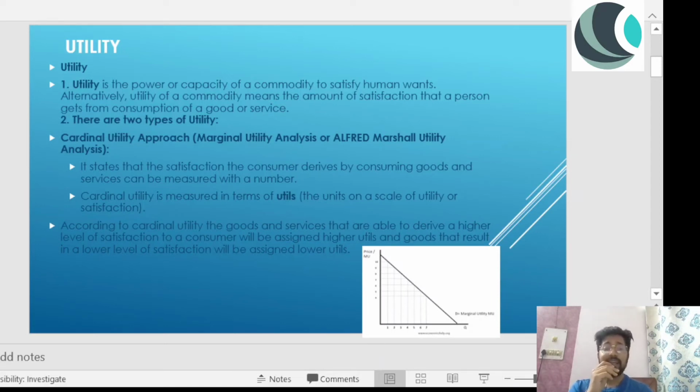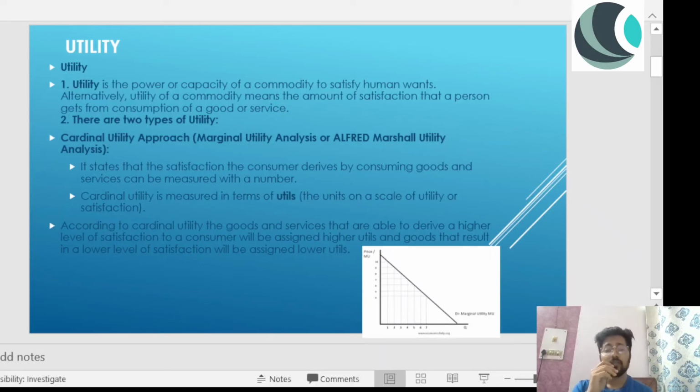So it states that the satisfaction that the consumer derives by consuming goods and services can be measured with a number. So we are quantifying the satisfaction. Cardinal utility is measured in terms of utils, as we measure so many things, like weight in kilos. Cardinal utility is measured in terms of utils, the units on a scale of utility or satisfaction.